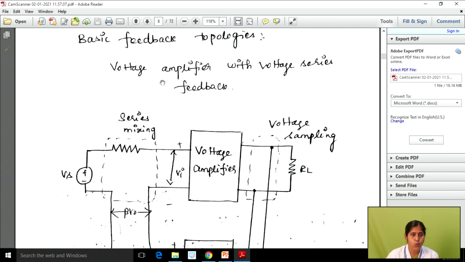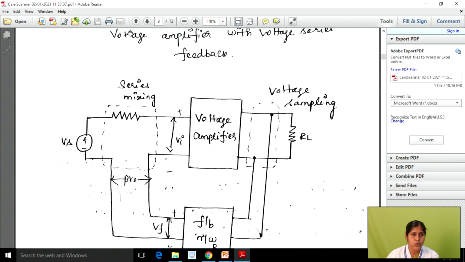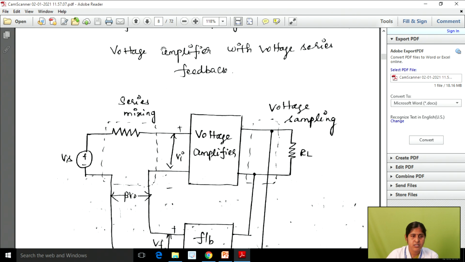The first one is voltage amplifier with voltage series feedback. Another name for this is simply voltage amplifier. See this diagram. Here we are using a voltage amplifier. In the general functional block diagram of a feedback amplifier we use a basic amplifier, but here we write voltage amplifier in this box. So in this diagram we are using voltage amplifier with voltage series feedback.